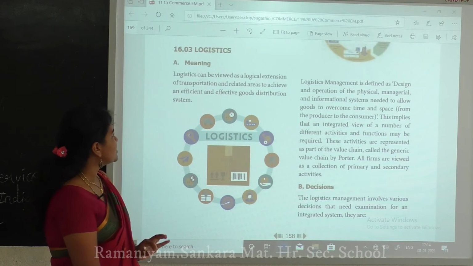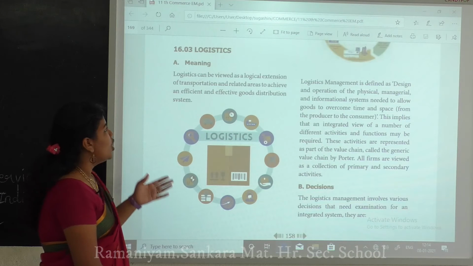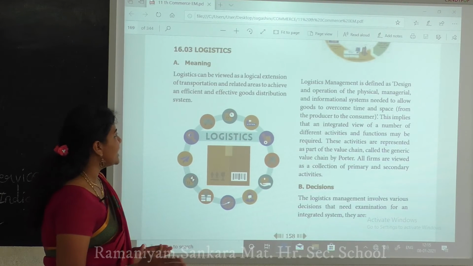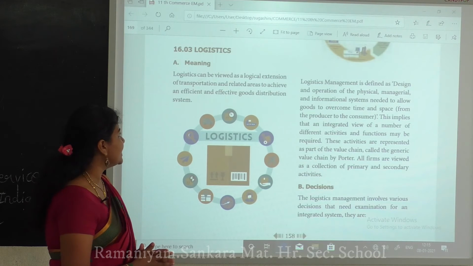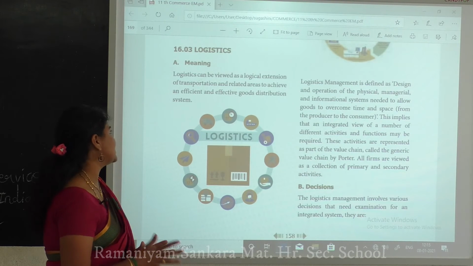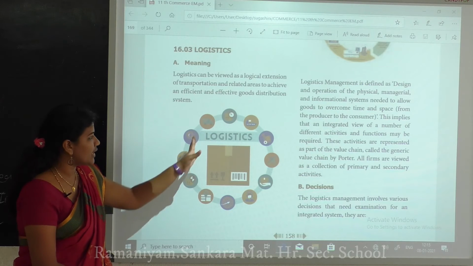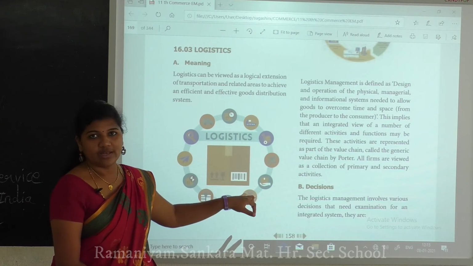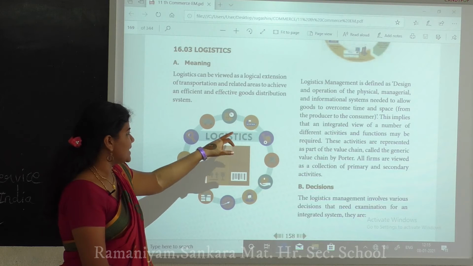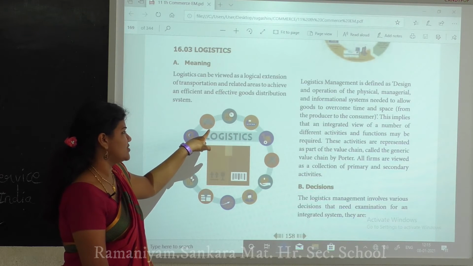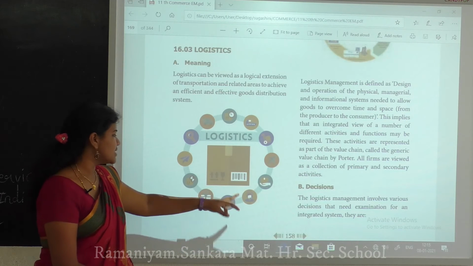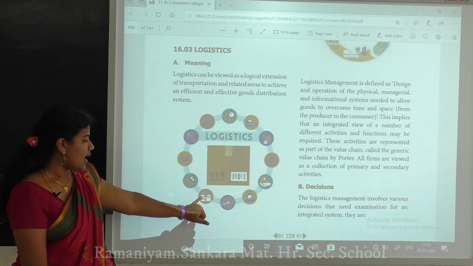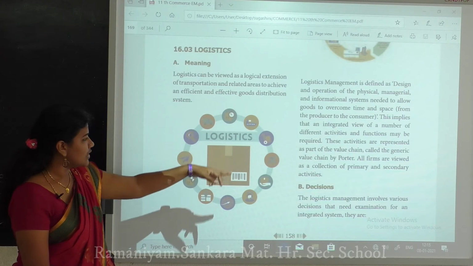Logistics can be viewed as a logical extension of transportation and related areas to achieve an efficient and effective goods distribution system. Logistics means not only the national level, but the international and global level. Think of ship, roadways and airways transportation, and location level. Already you know Flipkart, Amazon, like that. All this is logistics.